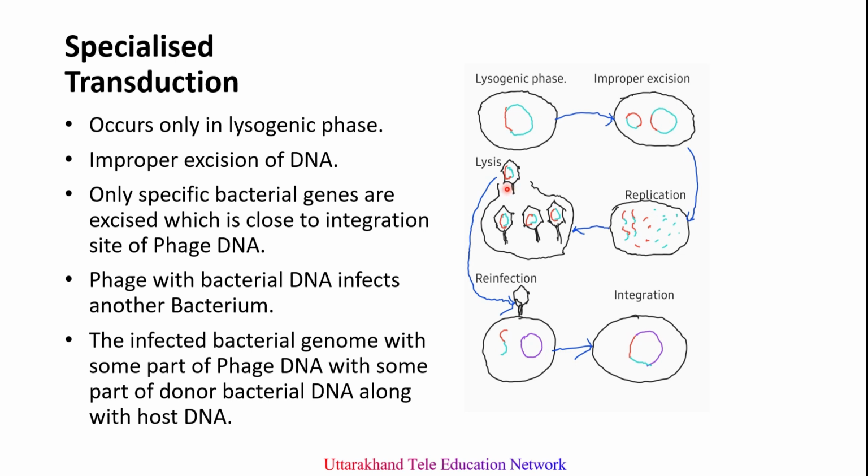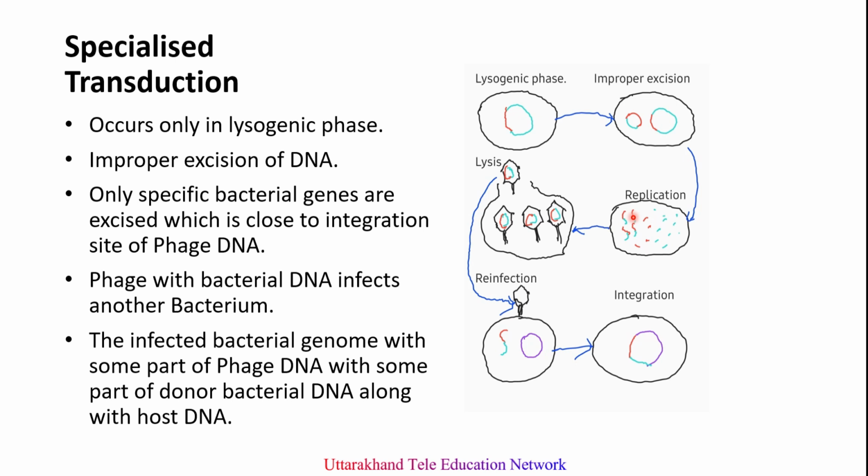When this prophage re-enters the lytic cycle, as a rare event, the prophage is freed from the bacterial chromosome, and in doing so, it accidentally carries away an adjacent gene from the bacterial chromosome.